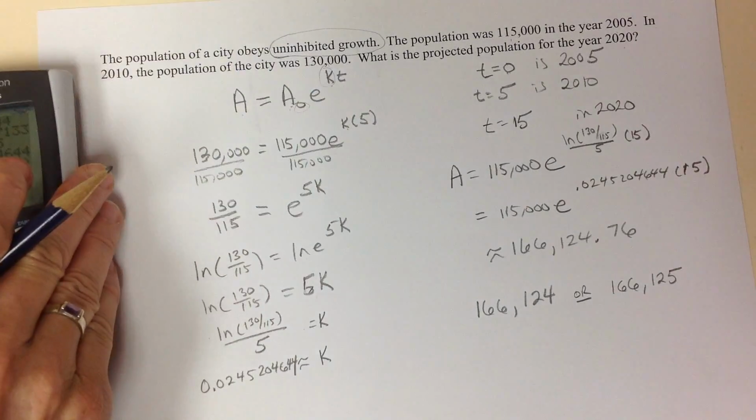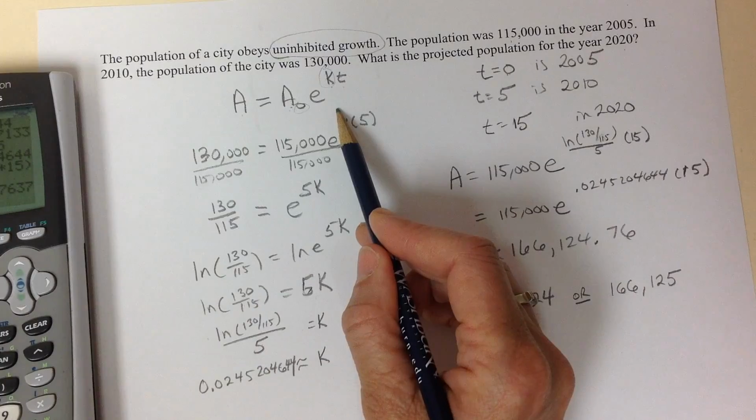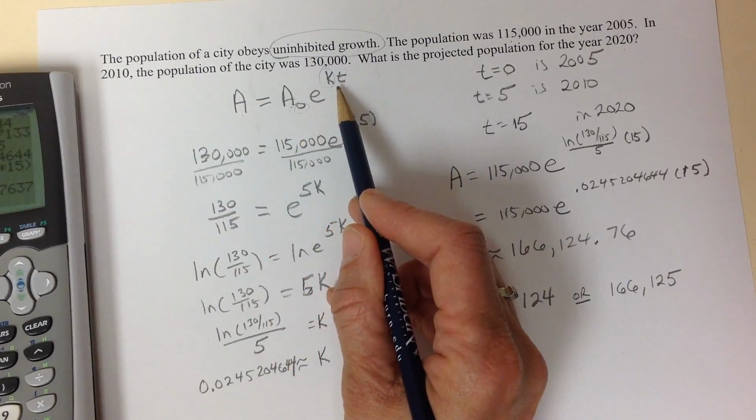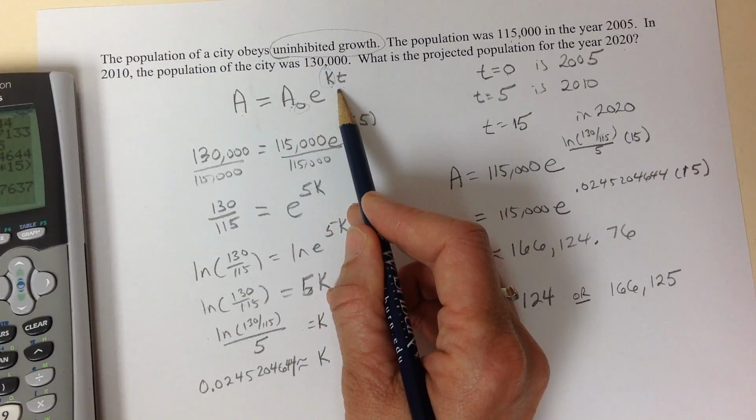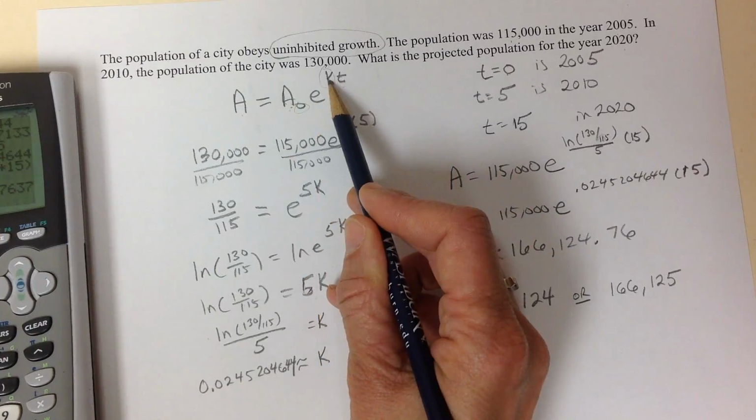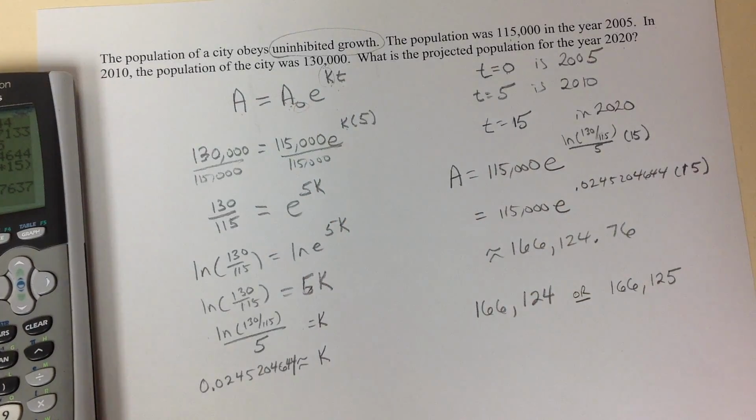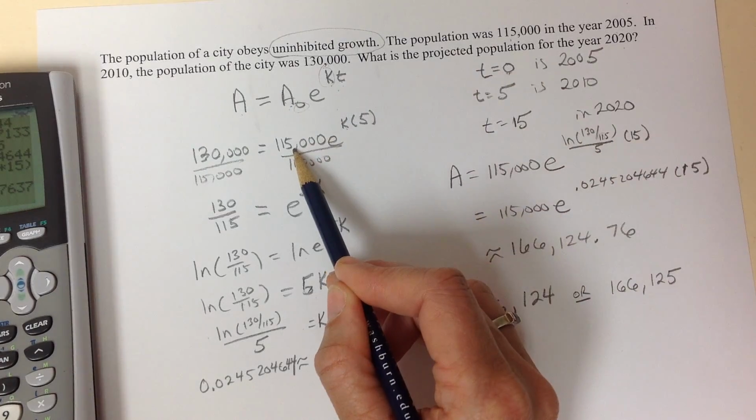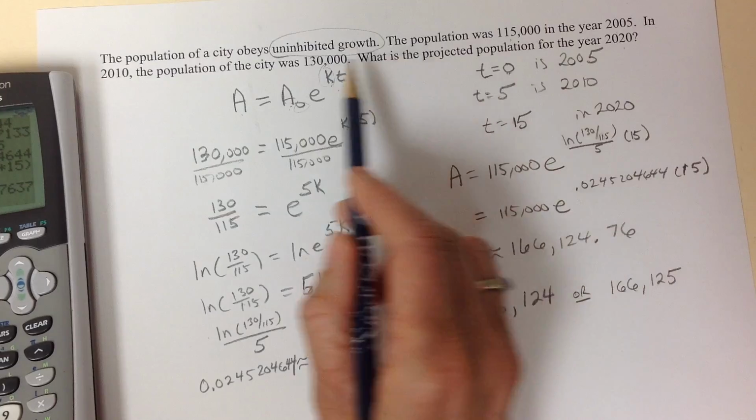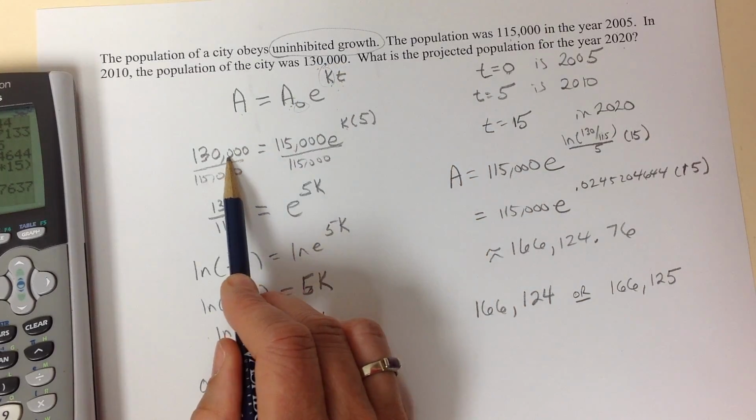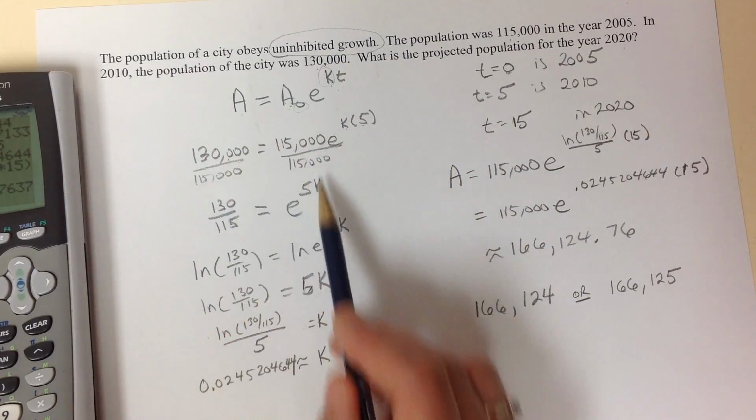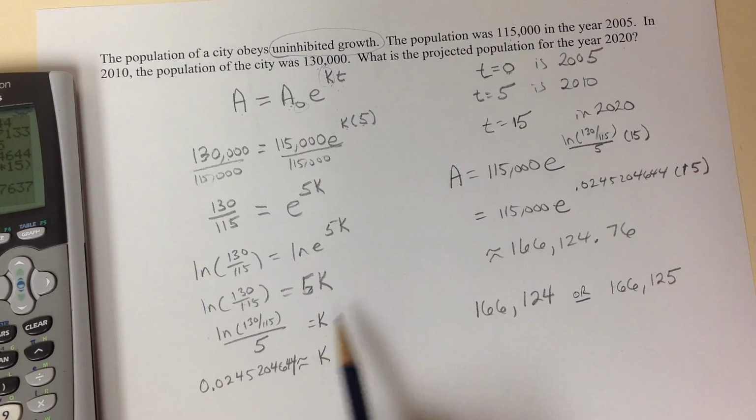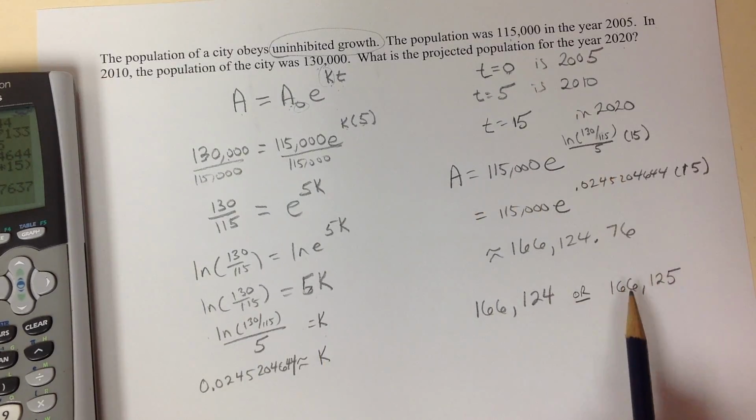Okay, but the key thing is our formula, A equals A naught e to the kt, which is the very same idea as PERT, P e to the rt, just different variables. A naught is time 0, the initial population. We used other info that was given to us with a specific time and population to find k, and then we used that to answer the question that was asked.